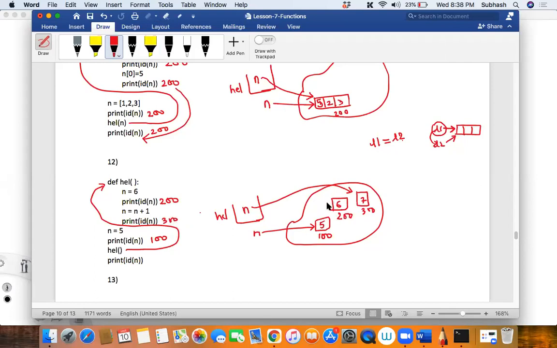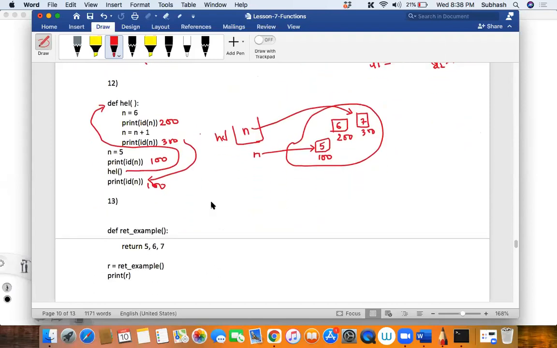What will happen to this 6? 6 will get garbage collected. Then after finishing this function, I'm coming back over here. So what happens in this case? It would be 100. Guys, is that clear? Are you understanding the difference? I've given you all the programs, my dear friends.